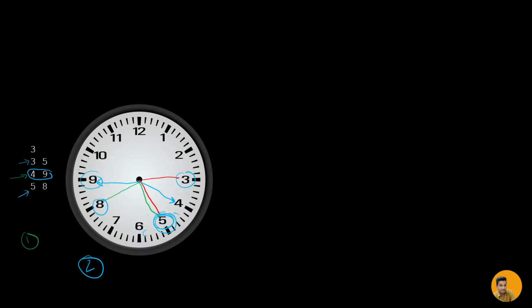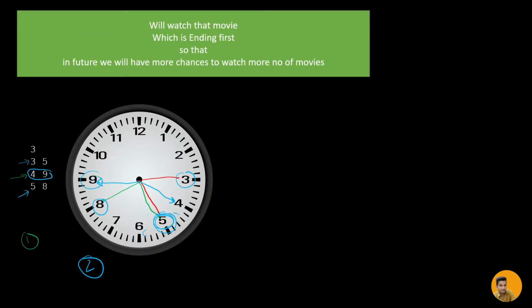So what I deduce from this is, we are going to watch the movie which is ending first. Why? Because in future we will have more chances to watch more movies. So again, we watch the movie which is ending first. In that way, in future, I will have more chances to watch more movies.